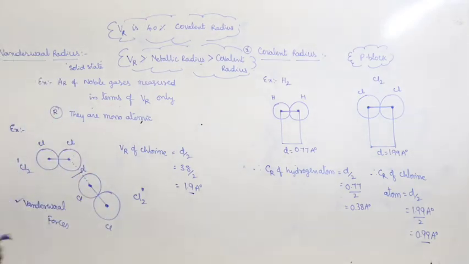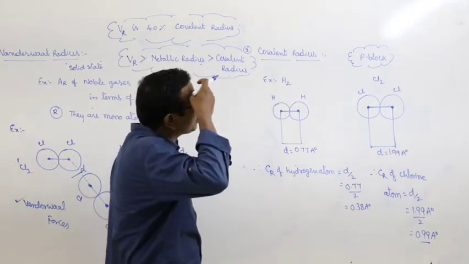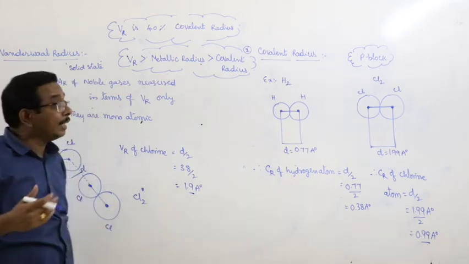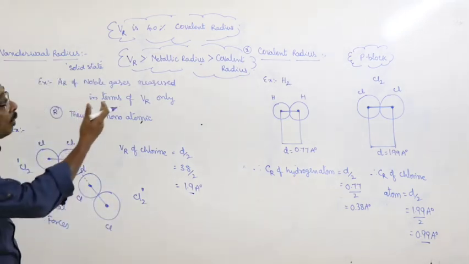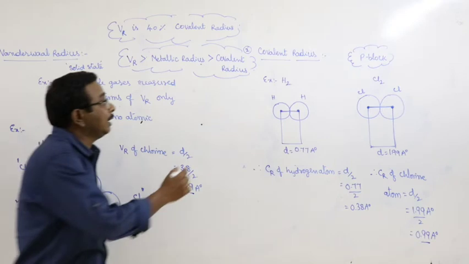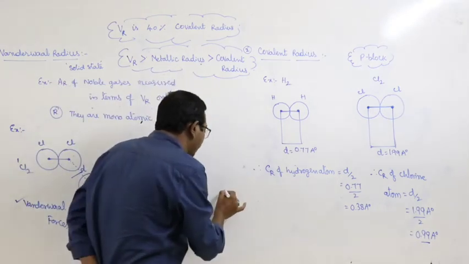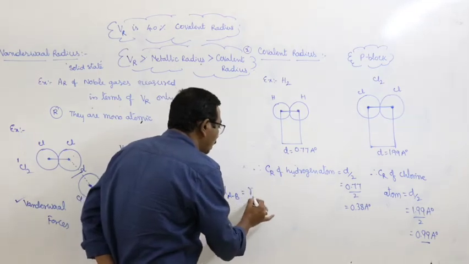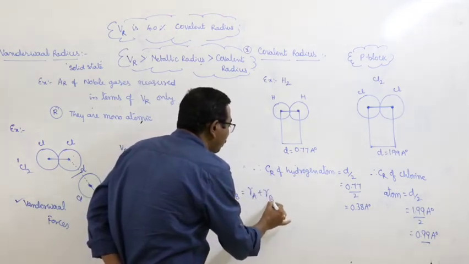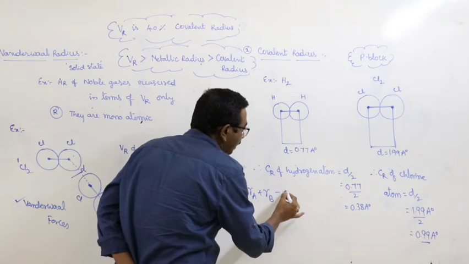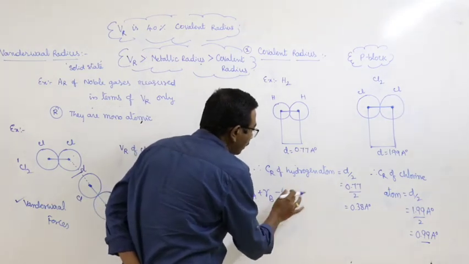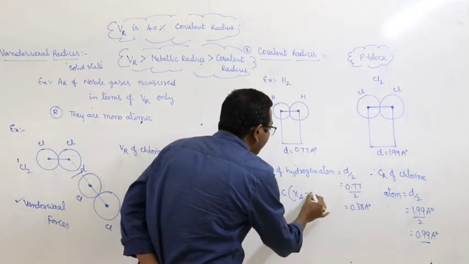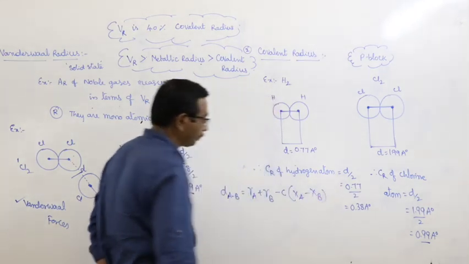From the objective point of view, to calculate the internuclear distance in the case of covalent radii, there is an expression: DAB is equal to RA plus RB minus C into XA minus XB.